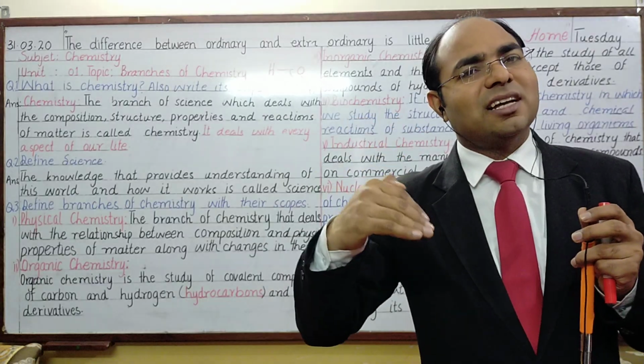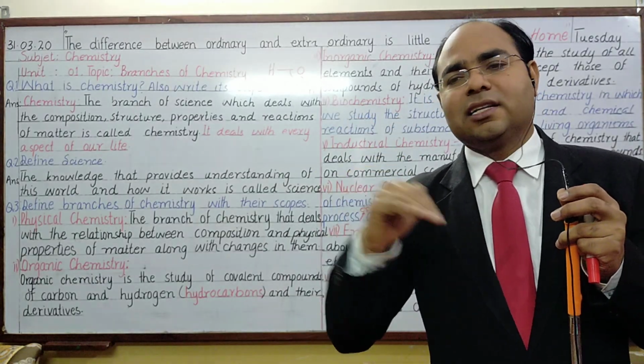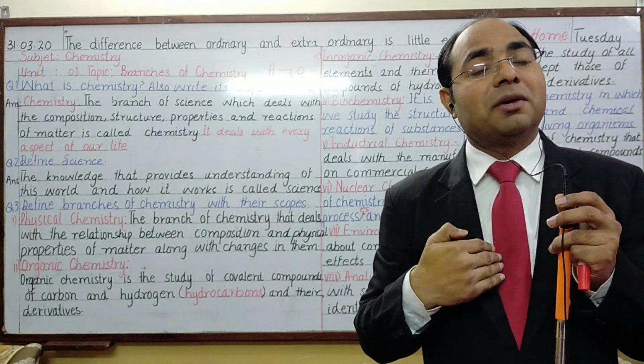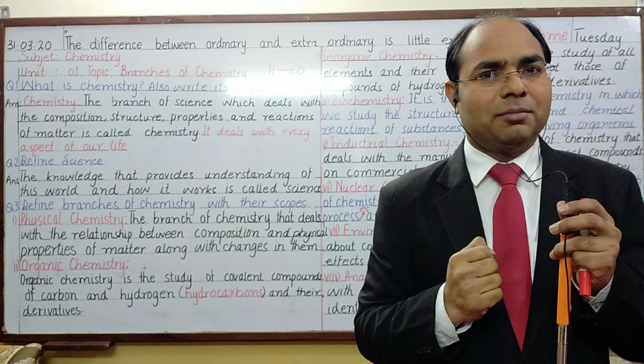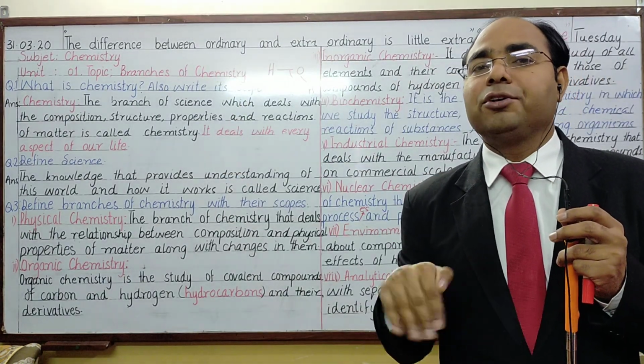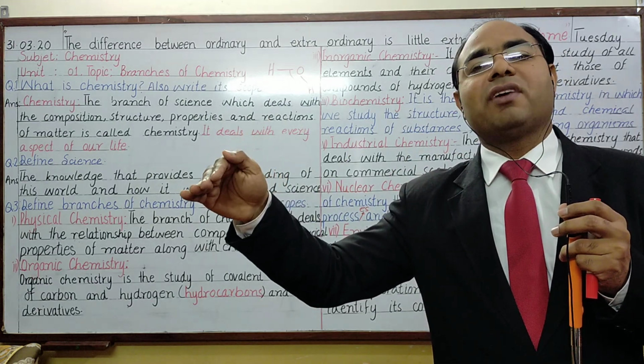Means there is a relationship between the environment and the living organisms. So that relation is studied under a branch of chemistry that is known as environmental chemistry. We know environment has impact or effect on humans. Humans have impact or effect on environment.